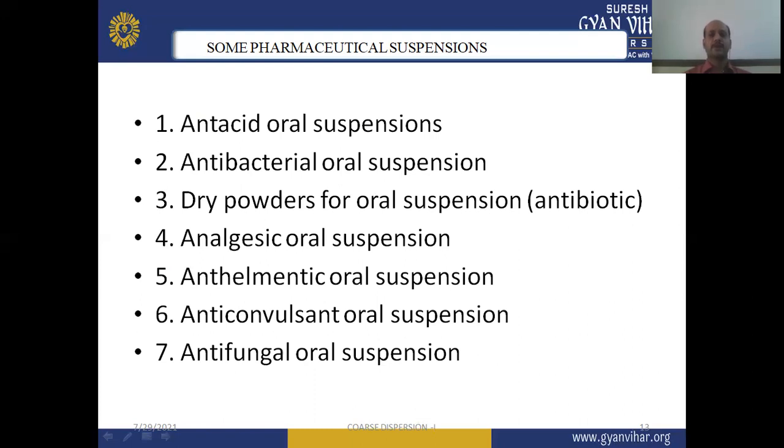Many antibiotics for pediatric or children's preparations are available in the form of dry powder oral suspension. Then analgesic oral suspension. Different types of analgesic preparations are also available in oral suspension form. The next examples are antihelmintic oral suspension, anticonvulsant oral suspension, and antifungal oral suspension. So these are some examples of marketed pharmaceutical suspensions.